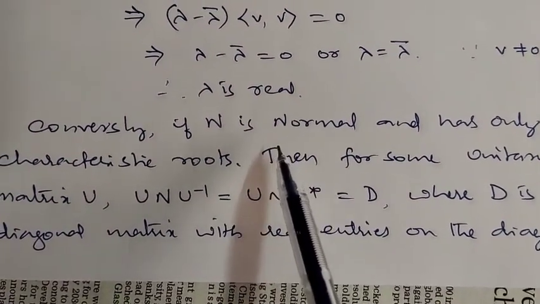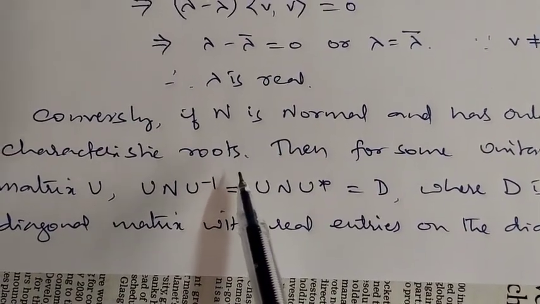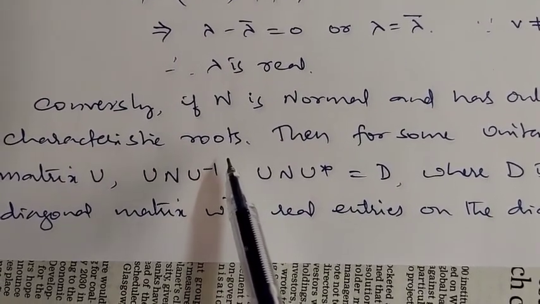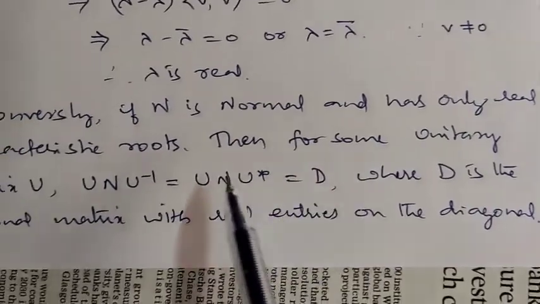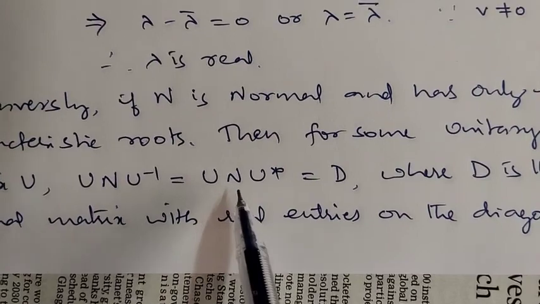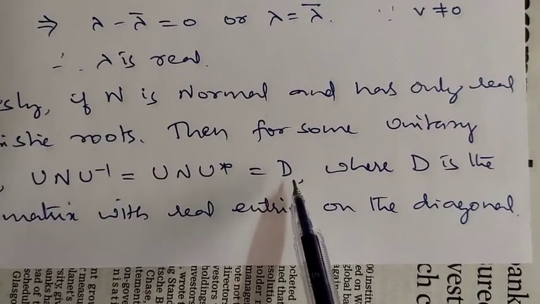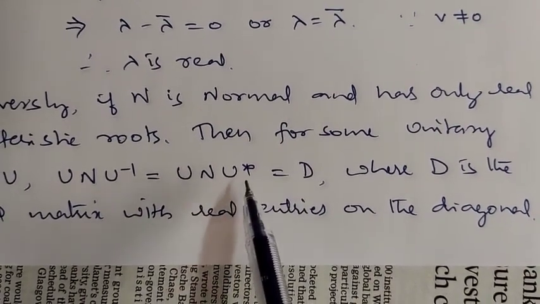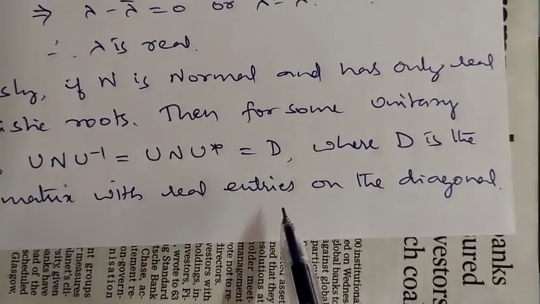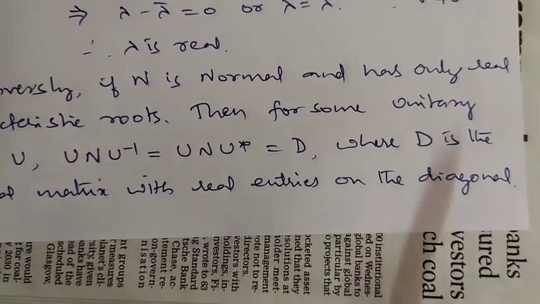let n be a normal transformation and have only real eigenvalues or real characteristic roots. We show it is Hermitian. Now if this happens, then definitely for some unitary matrix U, U n U inverse is the same as U n U star, and that becomes a diagonal matrix. U n U star is equal to D, where D is the diagonal matrix with real entries on the main diagonal.